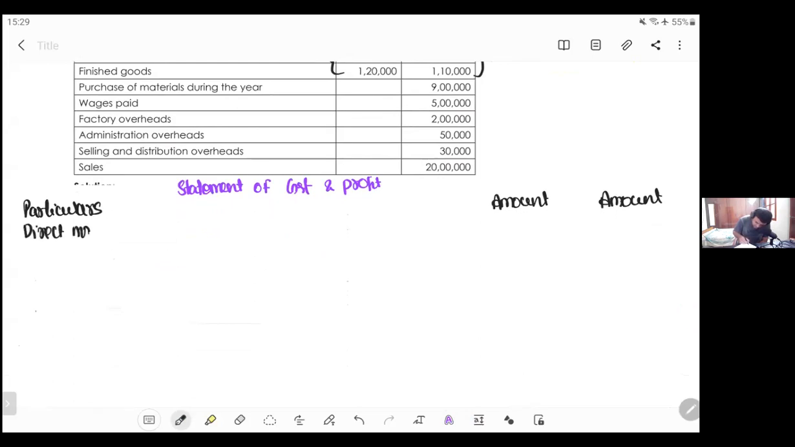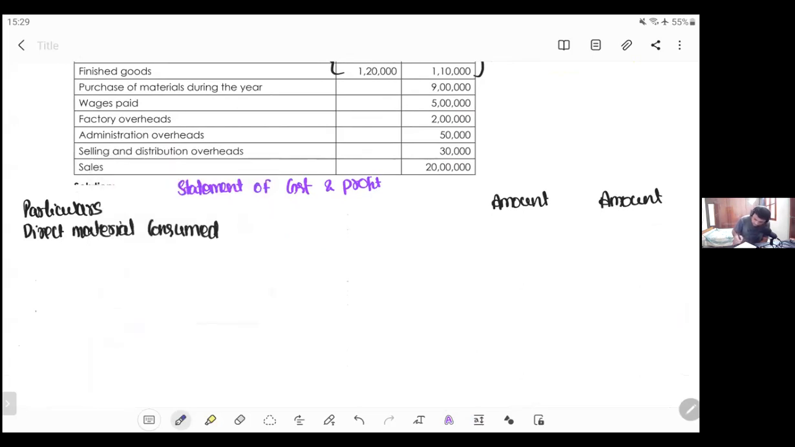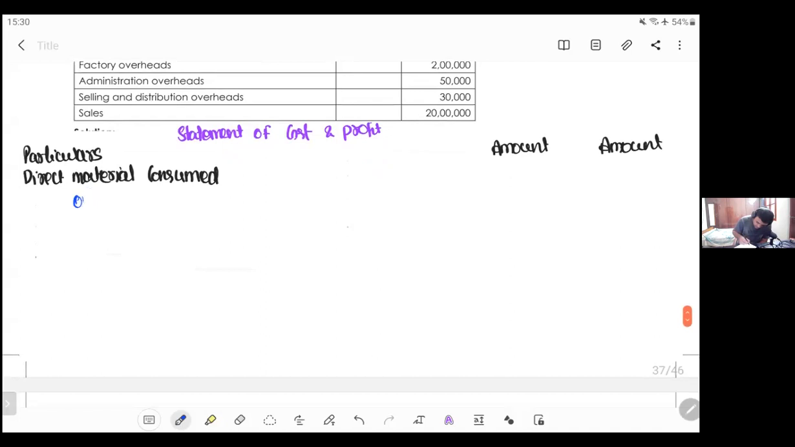Direct material consumed. How will you get the direct material consumed? I hope you do remember the approach. Opening stock of raw material plus purchases of raw material minus closing stock of raw material.